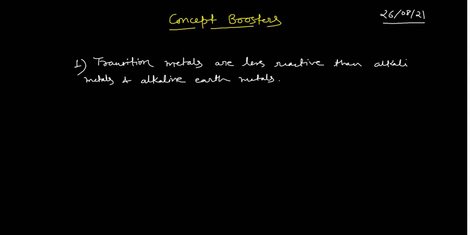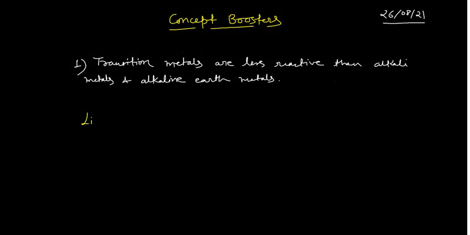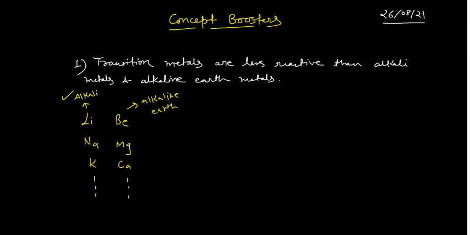The first problem you can read in the slide. Transition metals are less reactive than the alkali metals and alkaline earth metals. So you know this, if you have lithium, after lithium you may have sodium, then potassium and all other group, and then you may have beryllium, magnesium, and calcium. The first is the alkali metals, the lithium series, and the beryllium series is the alkaline earth metals. Collectively they are known as the S block elements.